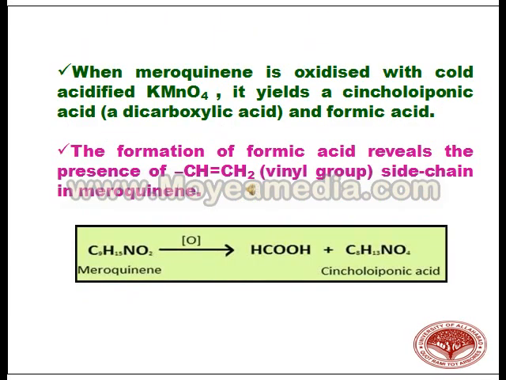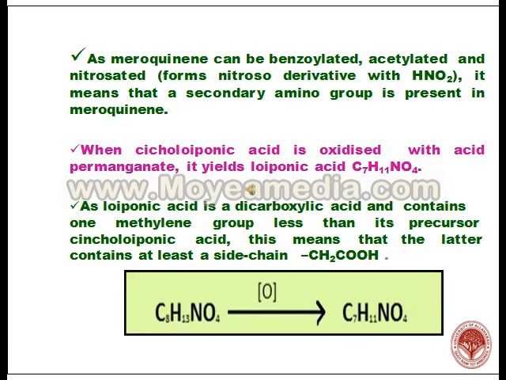When meroquinine is oxidized with cold acidified KMnO4, it gives cincholeuponic acid, a dicarboxylic acid, and formic acid. The formation of formic acid reveals the presence of a vinyl group in the side chain of meroquinine. As meroquinine can be benzoylated, acetylated and nitrosated, it means a secondary amino group is present in its structure.